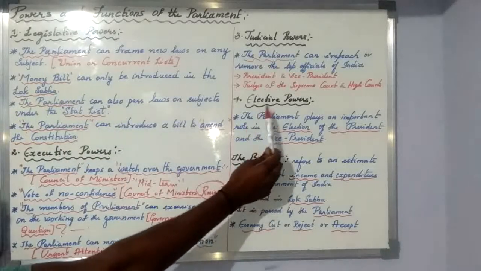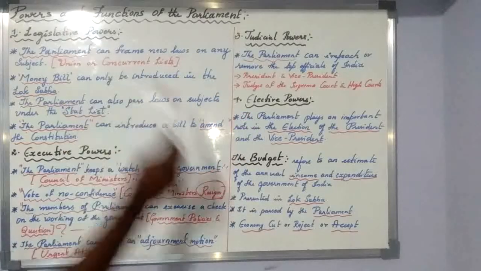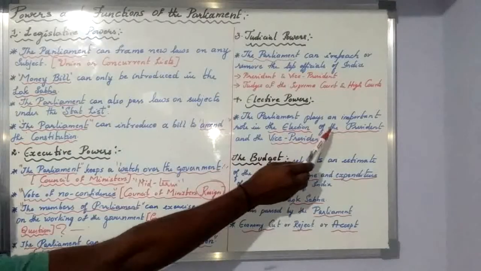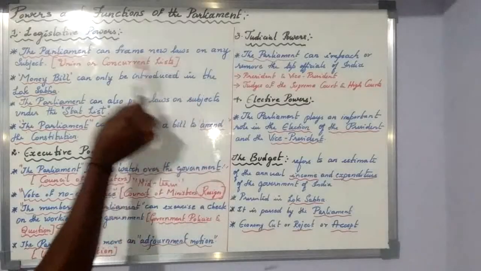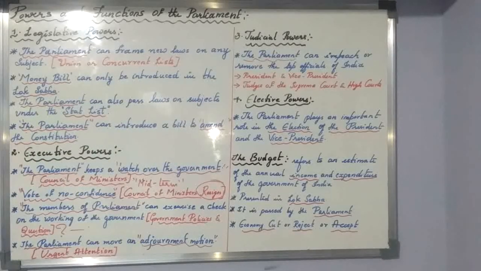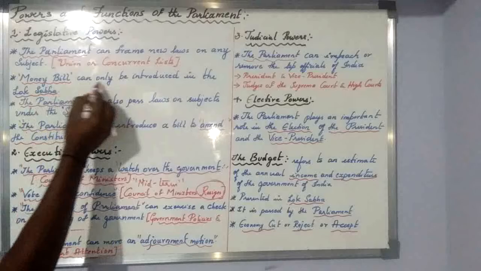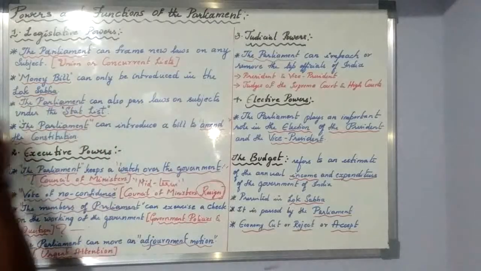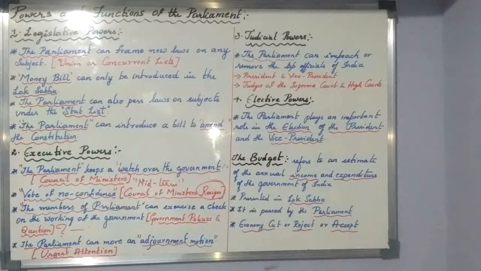Now, the elective functions of the Union Parliament are the election of the president and the vice president. So these are the four important powers and functions of Parliament. And here I just said that a money bill can originate or be introduced only in Lok Sabha. To that money bill, one example we are having is the budget.